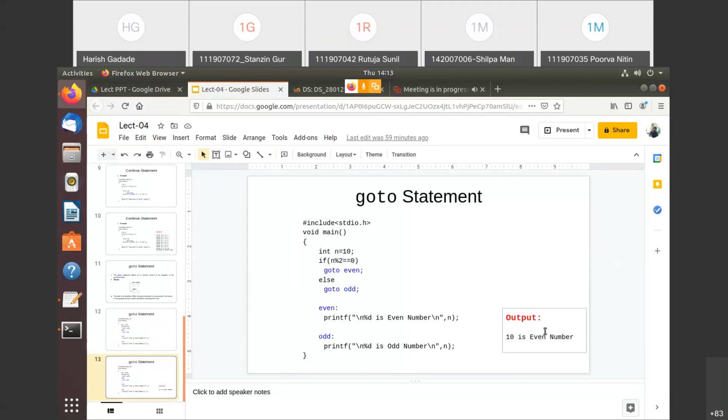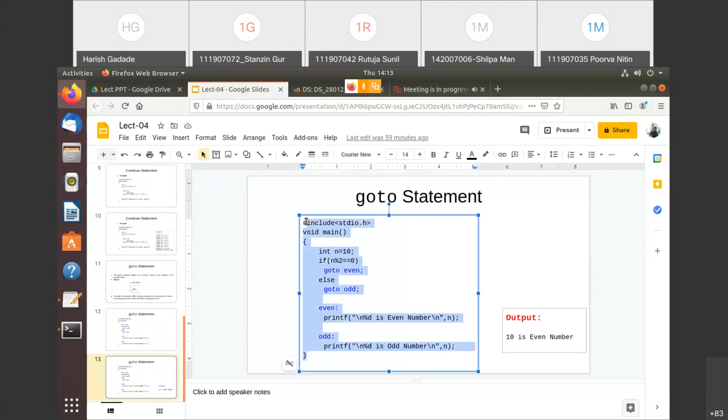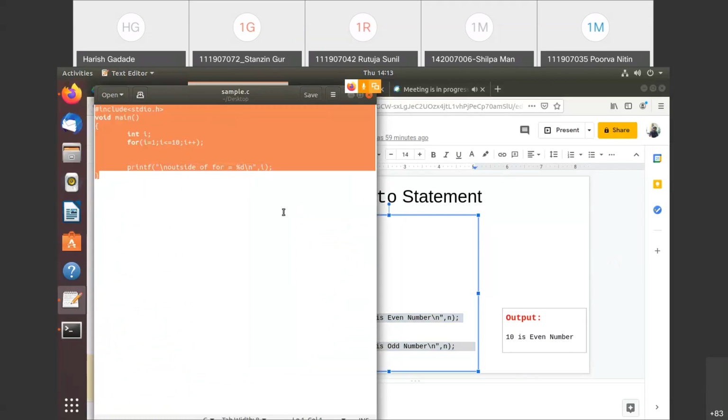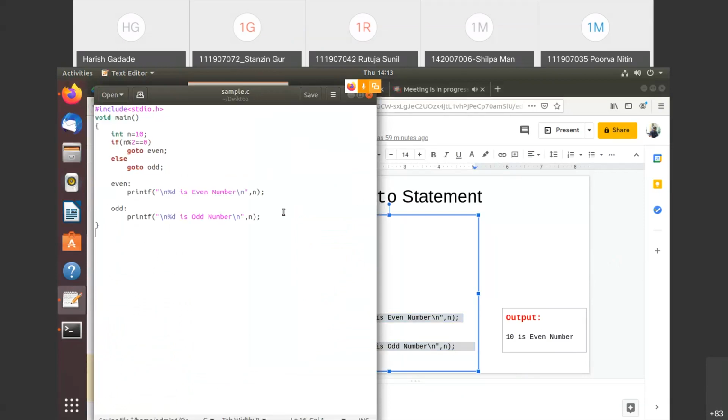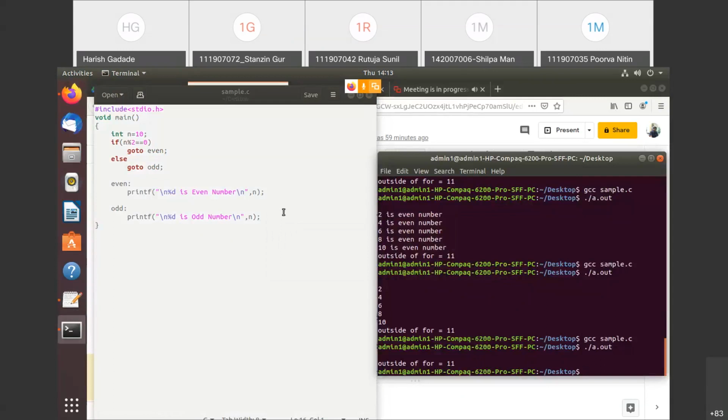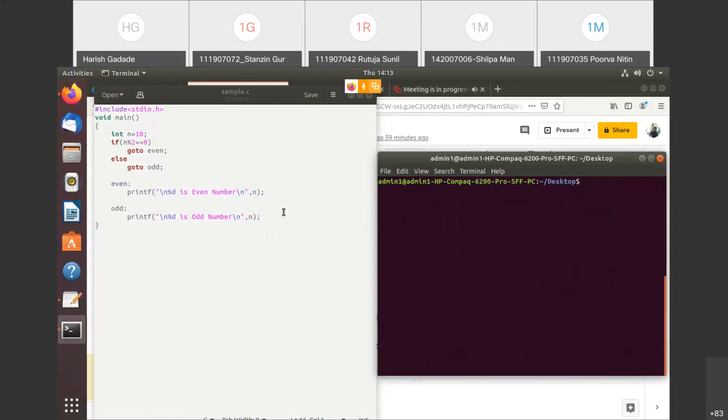This is the output here. But what I'll do is copy this and paste it over here, and run this. The value is 10. I'll compile this first, and then run it. You can see what happens here: 10 is even number and 10 is odd number. Both have been executed here,